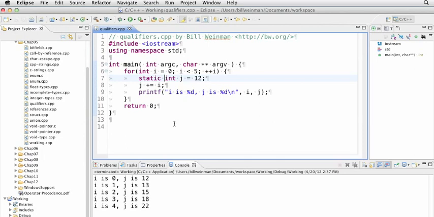Qualifiers are used to change default properties of variables. Some of these, like const and static, you'll use frequently. Others are good to know about for when you need them or when you see them in code.